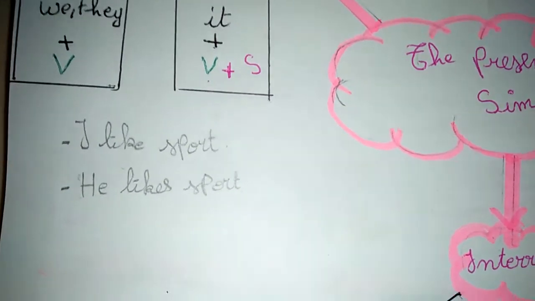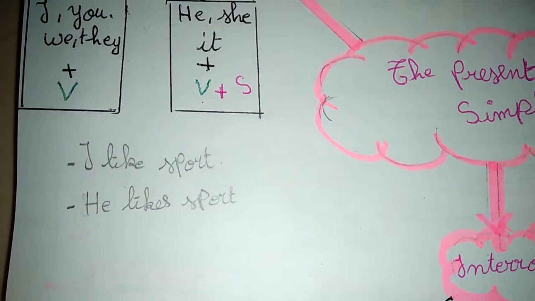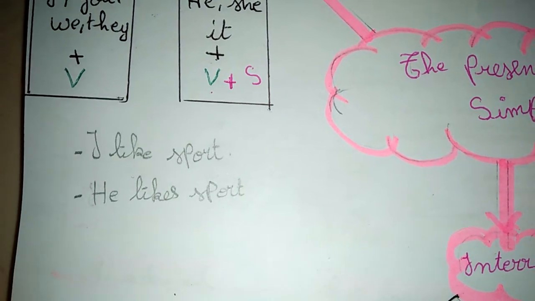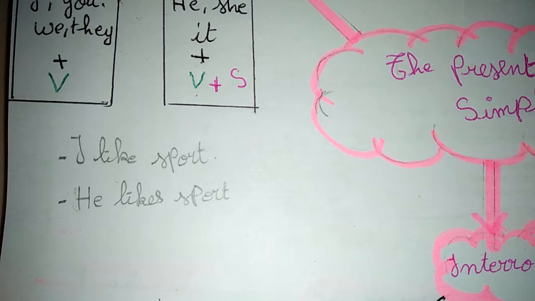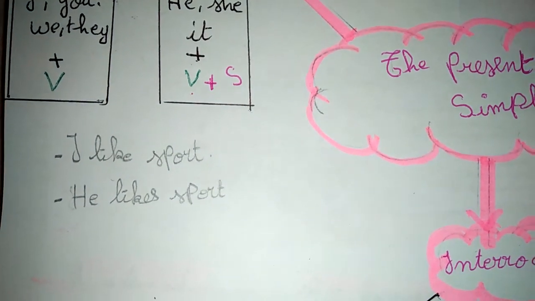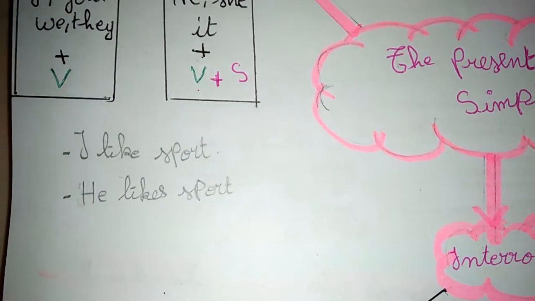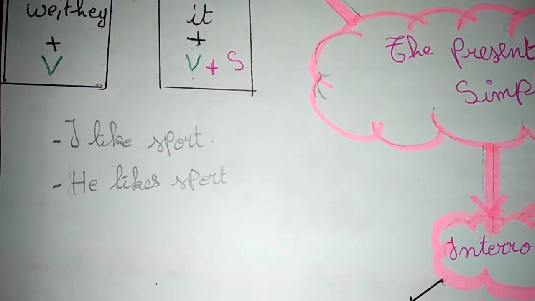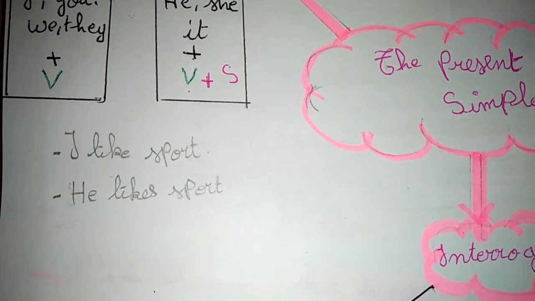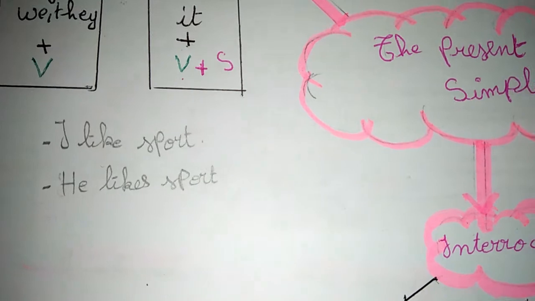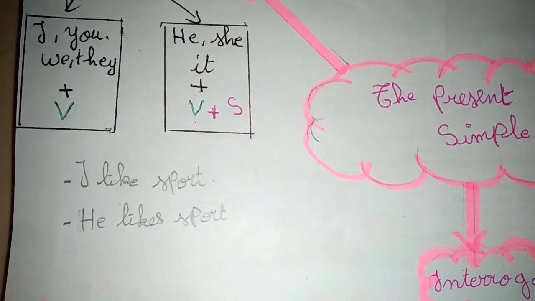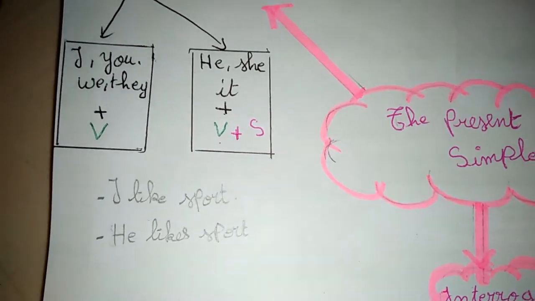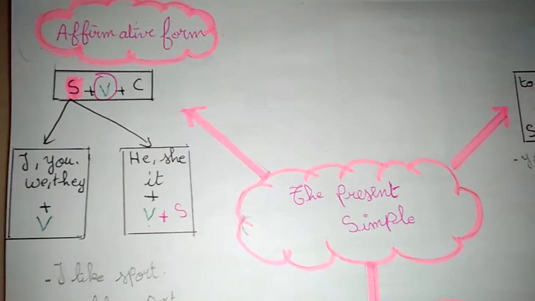He likes sport. I add s with the verb. He lives in London, in France. When we use he or she or it, we add s to the verb. This is the affirmative form.